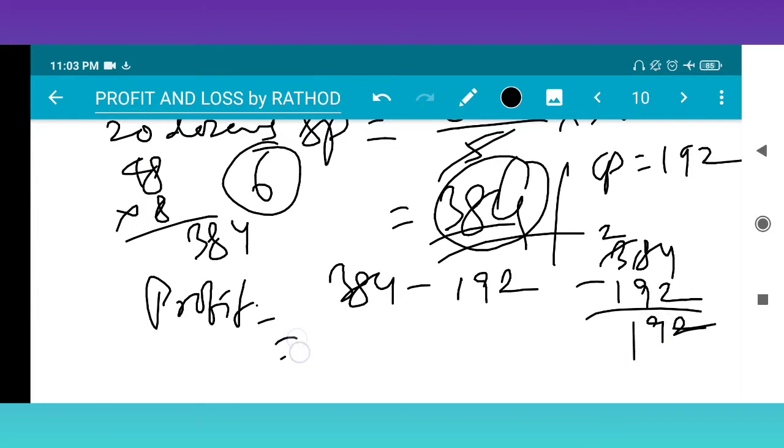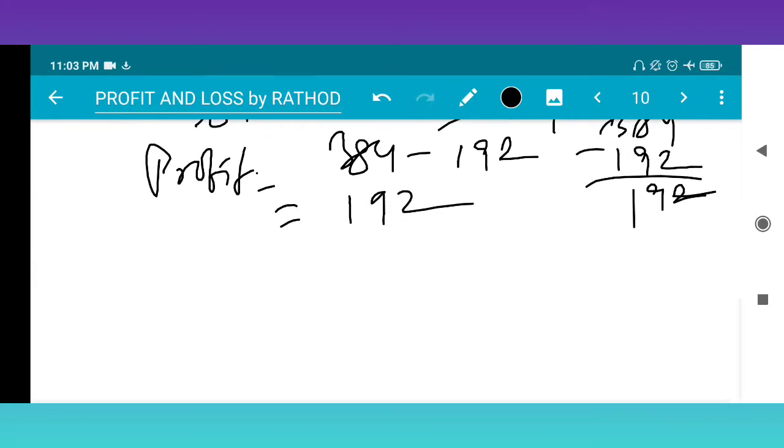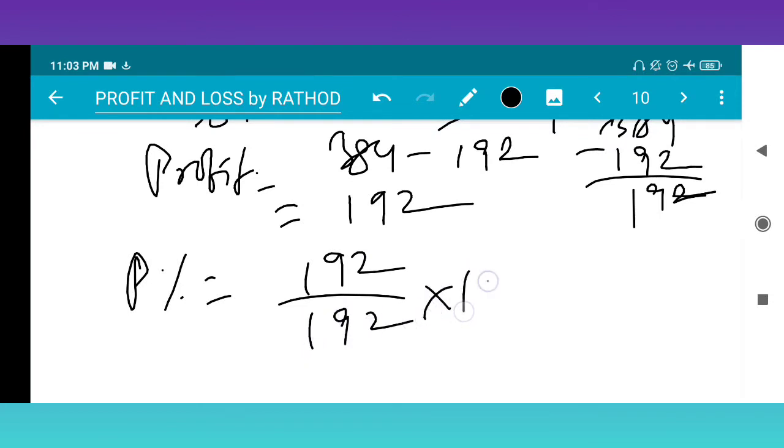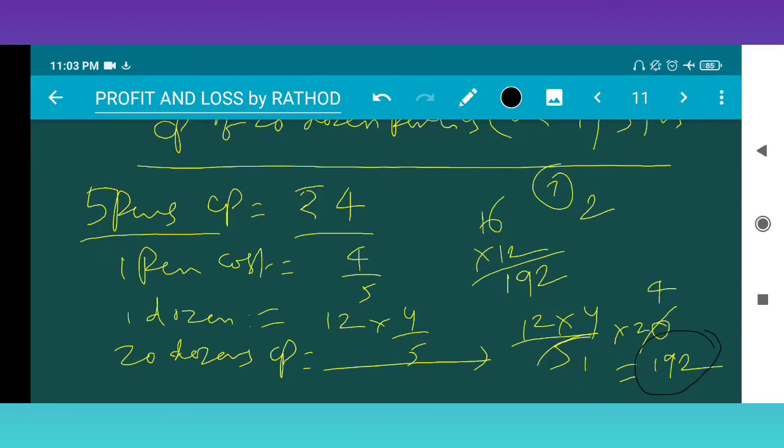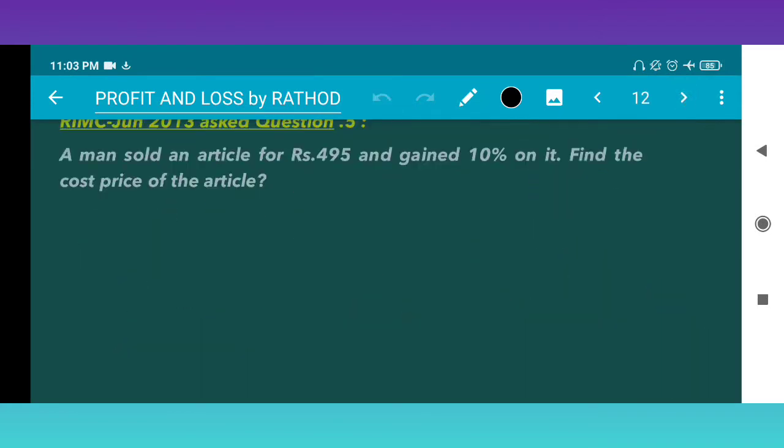So profit is 192. CP is also 192. So the profit percentage is equal to profit 192 upon CP 192 into 100. 192 cancels. 100 percent is the answer. Right? Next, move on to the next.